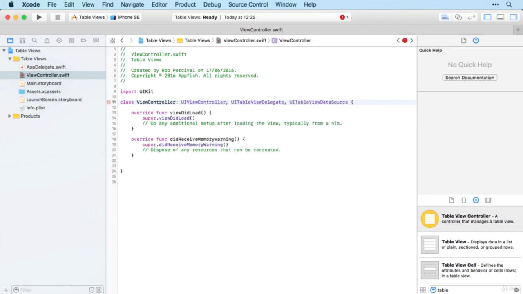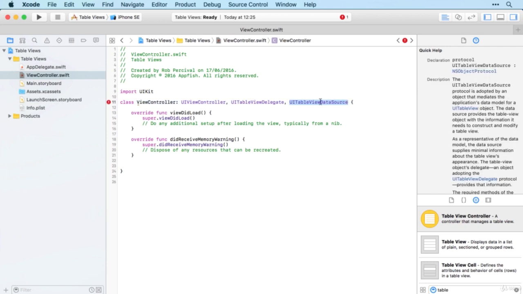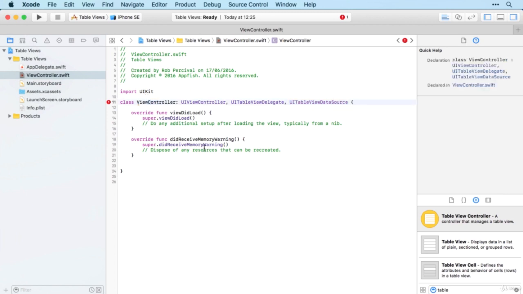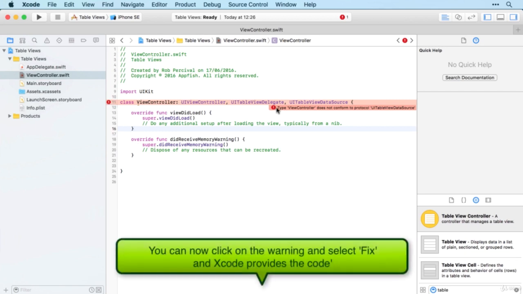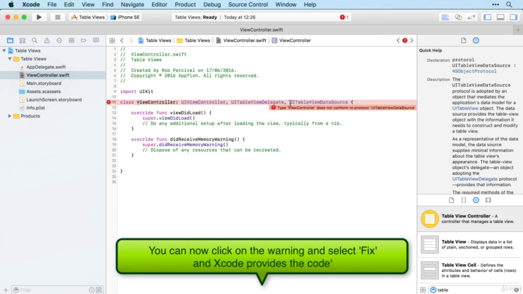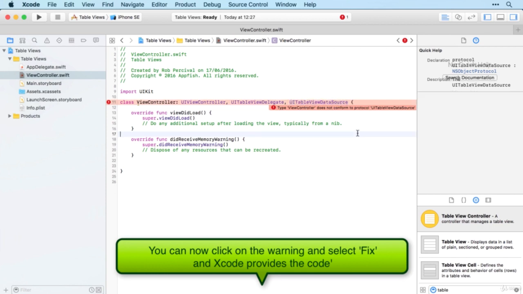And then UI table view data source allows you to control the source of the data in the table with your view controller, i.e. this file here. Now you can see we've got an error here saying that the type view controller does not conform to protocol UI table view data source. That's because there are a couple of methods that are required to use UI table view data source.